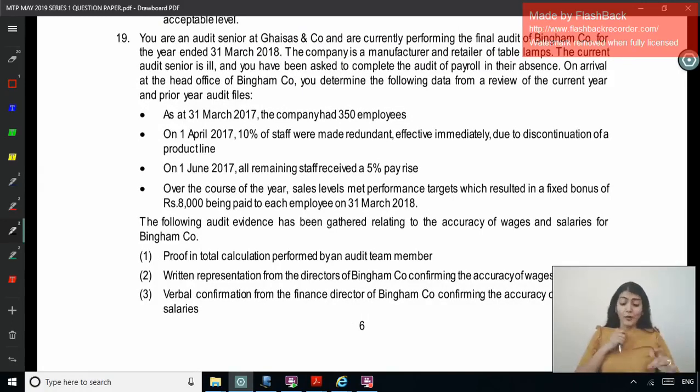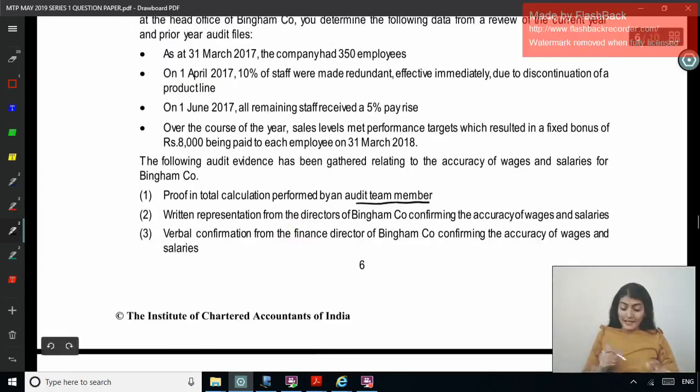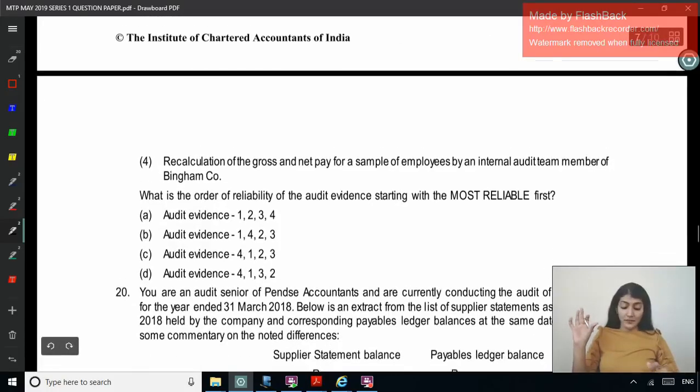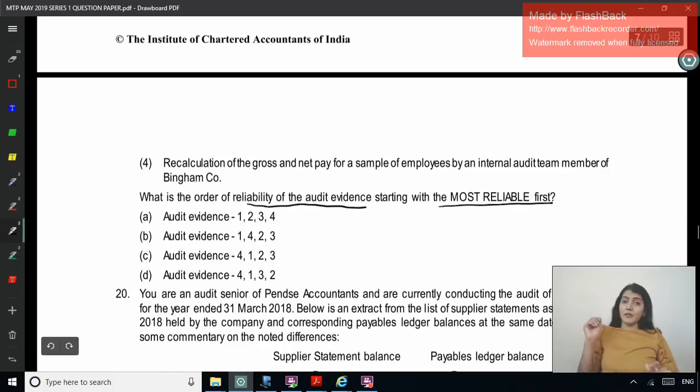Right. The following audit evidence has been gathered relating to the accuracy of wages and salaries for Bingham. Proof and total calculation performed by an audit team member. Written representation from the directors of Bingham confirming the accuracy of wages and salary. Verbal confirmation from the finance director of Bingham confirming the accuracy of wages and salary. Recalculation of the gross and net pay for a sample of employees by an internal audit team member of Bingham. What is the order of the reliability of the evidence? Starting with the most reliable evidence first.